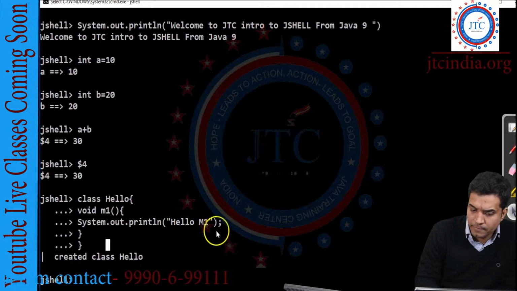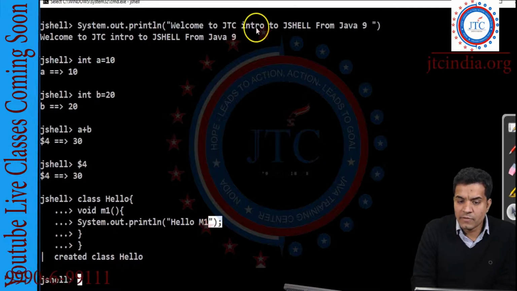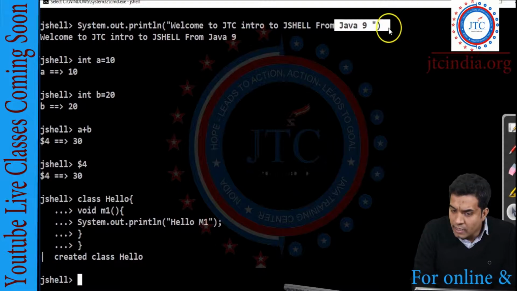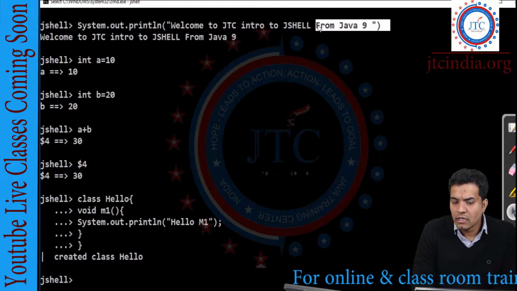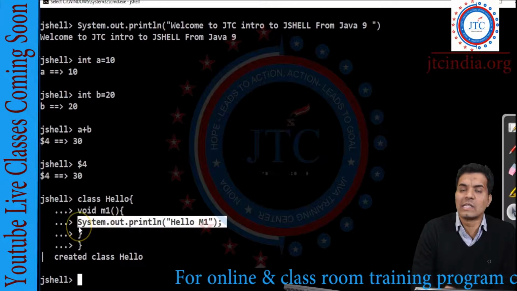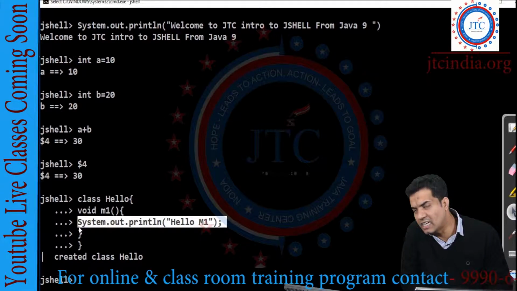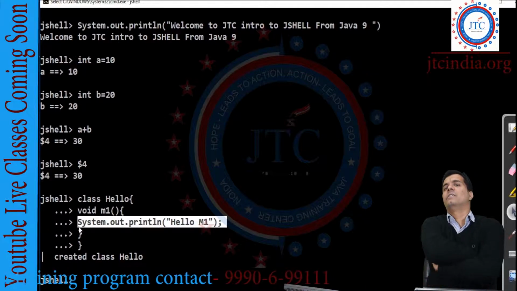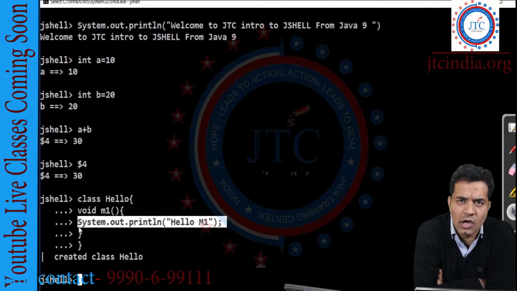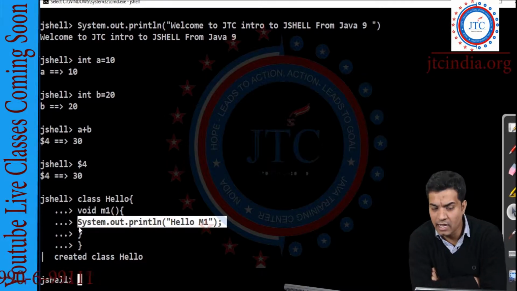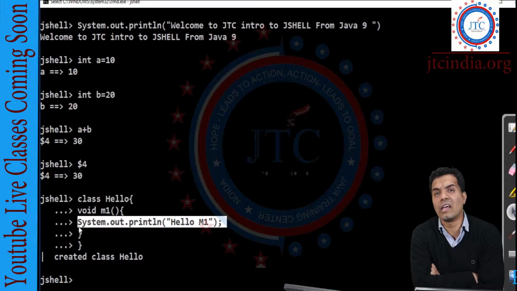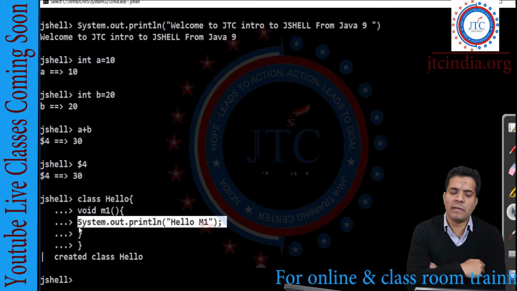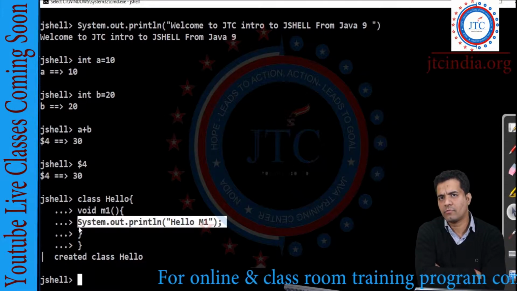You need to notice one thing: here I have given the semicolon, but in the starting we did not give any semicolon. But here we have to give it because these are local statements. You are writing inside something, and when you write this kind of statement inside the program, then the semicolon is mandatory in the case of local statements, correct? Okay, so now we have a class, right?